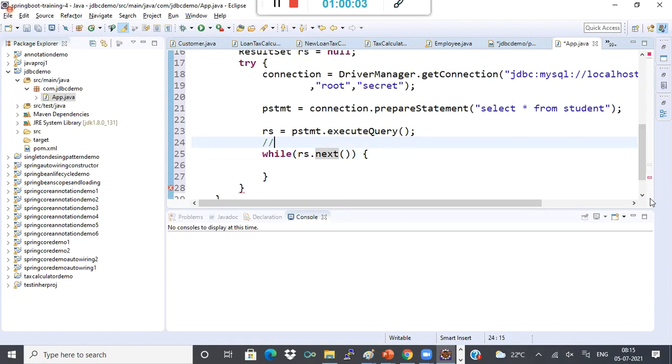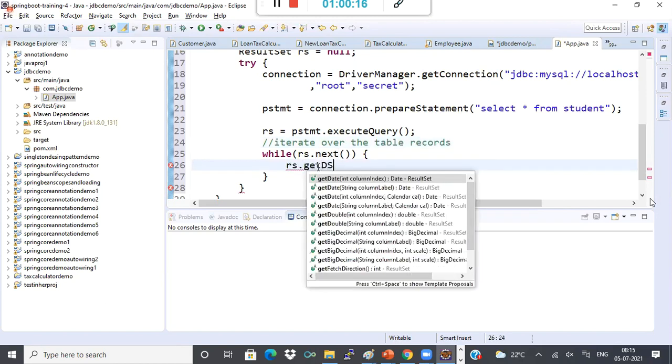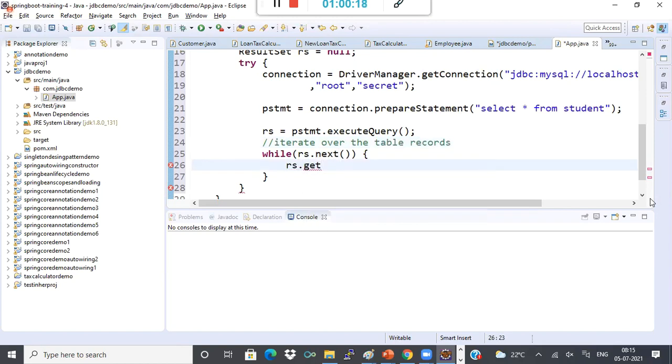So it will iterate over the table records. Now what I'll do now, for each record once it comes into the loop, for each row or record, get the column values.